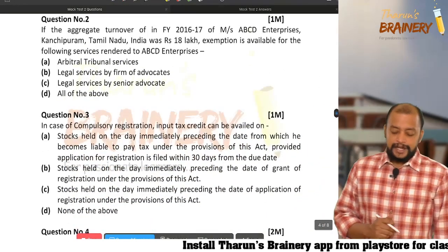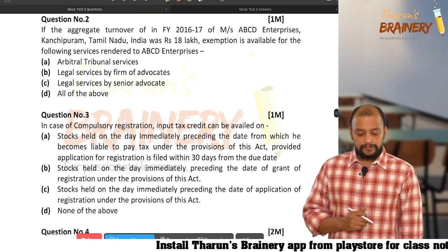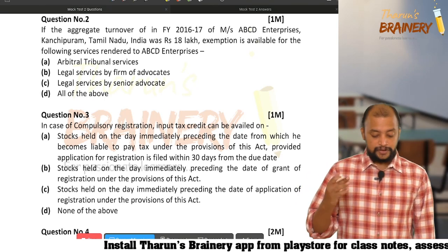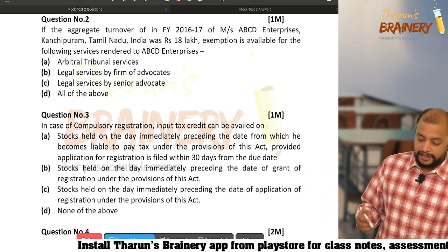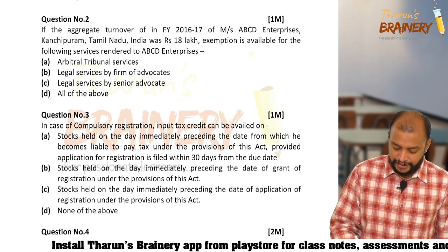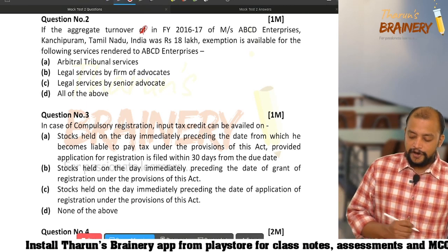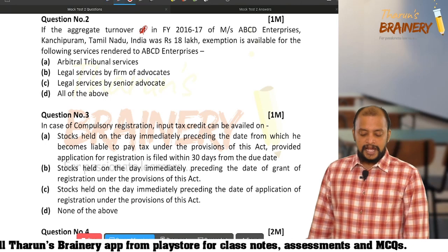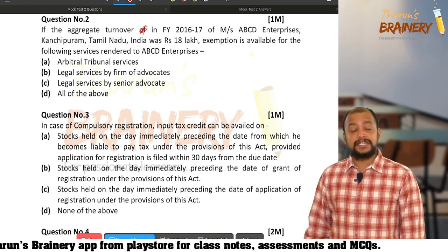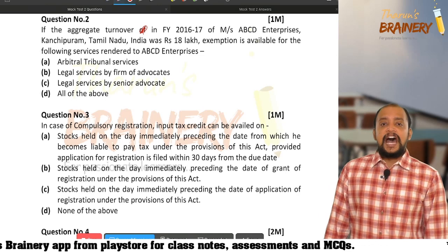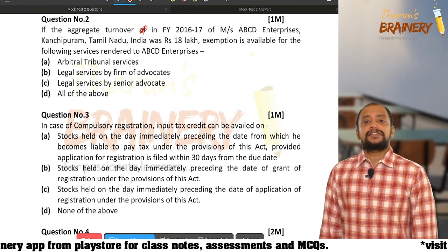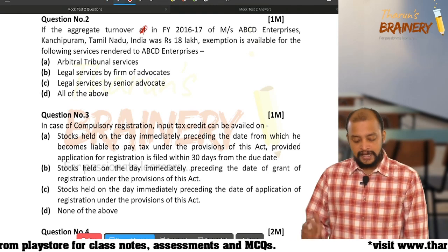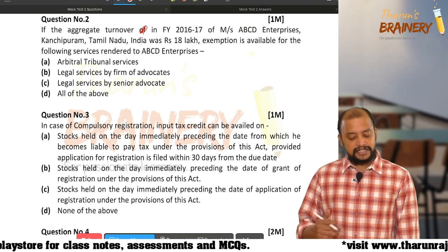Question number 2. Aggregate turnover in financial year 2016-17 of ABCD Enterprises, Kanchipuram, Tamil Nadu, India was 18 lakhs. Exemption is available for the following services rendered to ABCD Enterprise. Arbitral tribunal service, to a business entity whose turnover during the previous year does not exceed the threshold limit for registration. Legal service by firm of advocates, legal service by senior advocate.